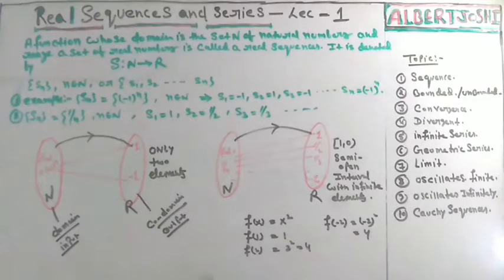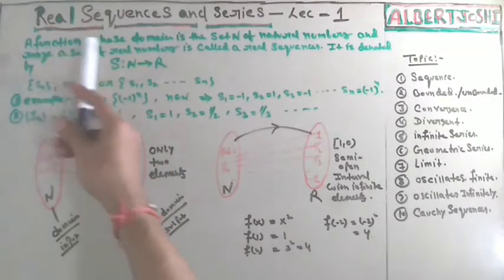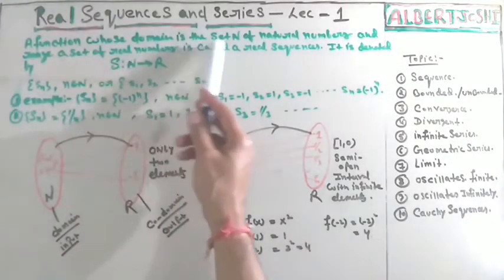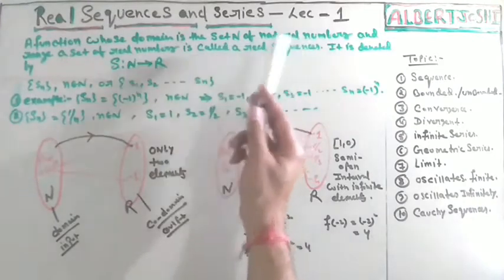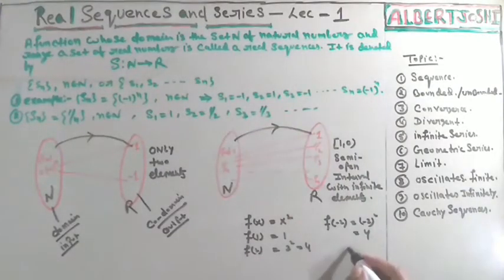Now, a function whose domain is the set N of natural numbers. What is a natural number? Natural numbers are 1, 2, 3 and so on.